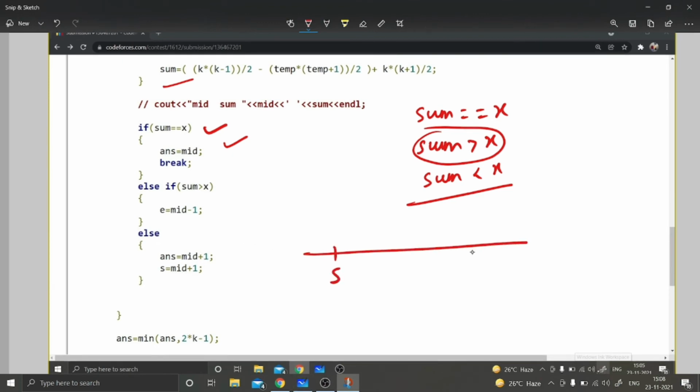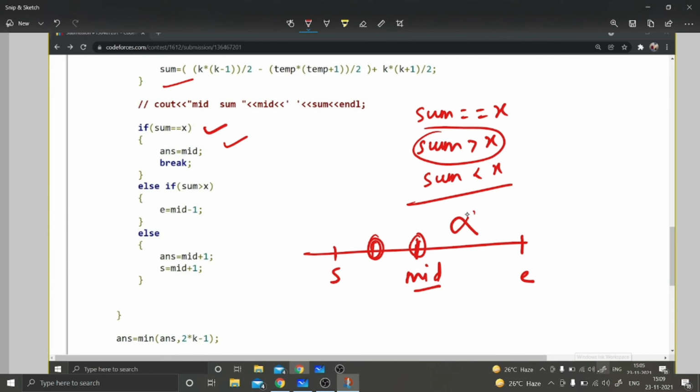Let's say this is sum, this is start, this is end, and our mid is coming there. Now it states that sum is greater than x. That means you can't write mid messages, you will get banned before that. Let's say here only. So if you can't write mid messages, you can't write mid plus 1 messages either. So you can discard that part.